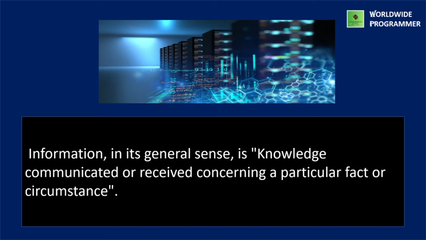Knowledge derived from a study, experience, or by the senses or instruction. Communication of intelligence, and information is any kind of knowledge that is exchangeable amongst people about things, facts, concepts, etc. in some context. Information is interpreted data.